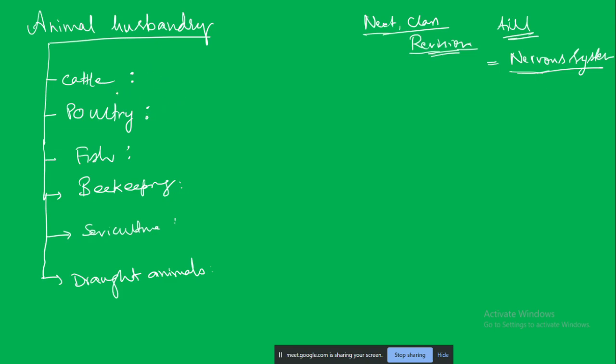In the case of poultry, the hens are included. Fish farming is known as pisciculture. What is fish farming known as? It is known as pisciculture. Beekeeping is known as apiculture.